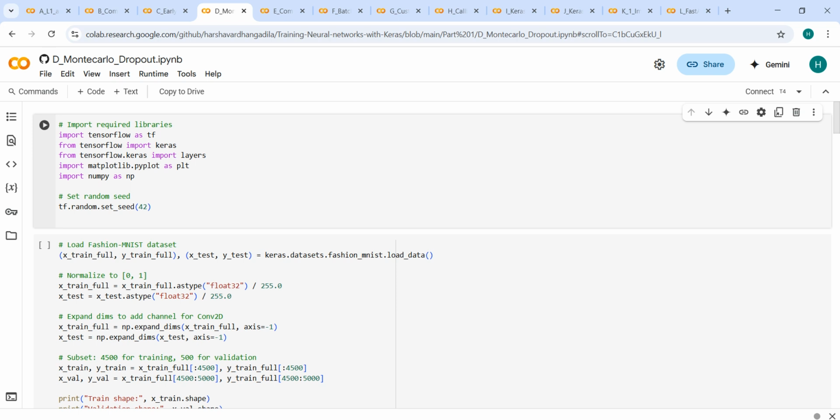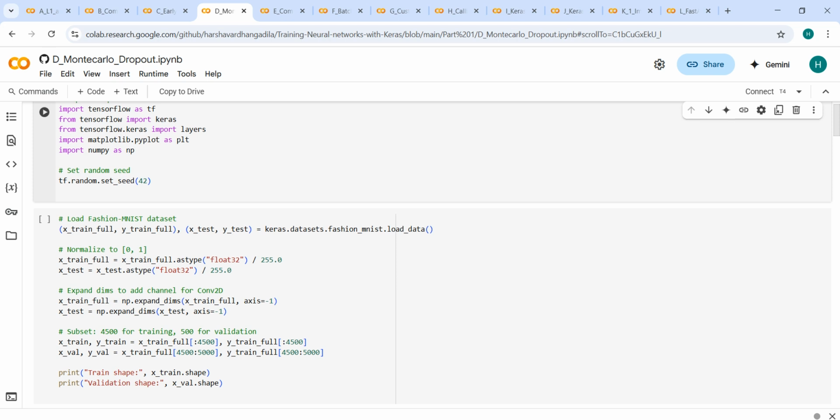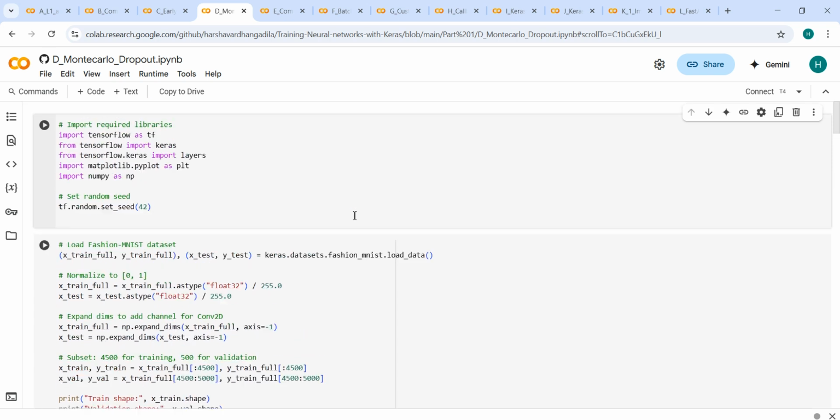Next, moving on to Monte Carlo dropout. Traditionally, deep learning models give one prediction, but they never tell you how confident they are. That's a problem in real world applications like healthcare or self driving cars, where knowing what the model doesn't know can be crucial. So here as well, we are going to use the MNIST dataset and enable dropout at inference time and perform 30 forward passes, all to estimate predictive variance and confidence.